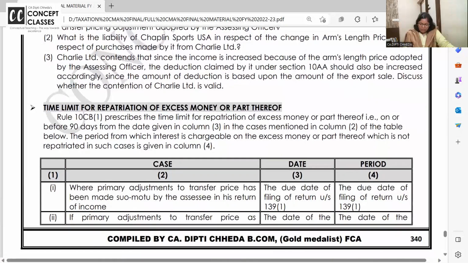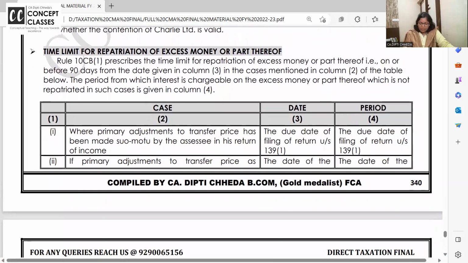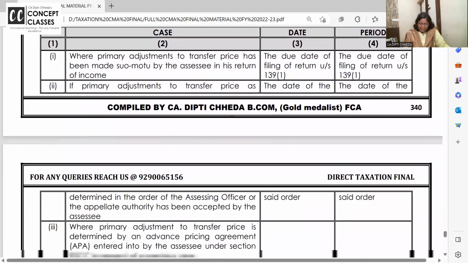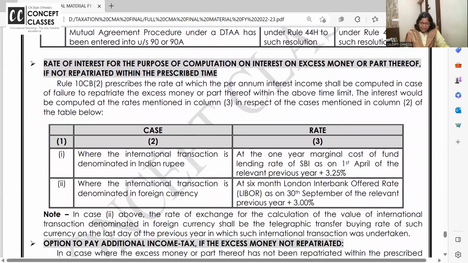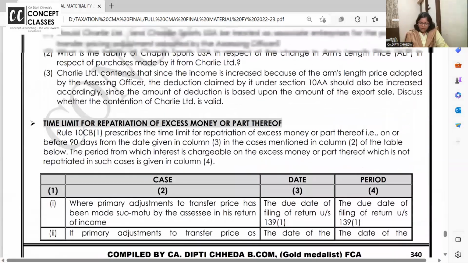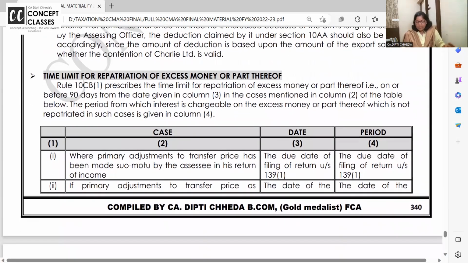One minute. Before we do that problem, because we will need the interest rate also for that purpose, let us first read what rate interest will be charged at and from where, if you have not declared the income. Okay, so before I keep 20 to 23 on hold, let us do this. Time limit of